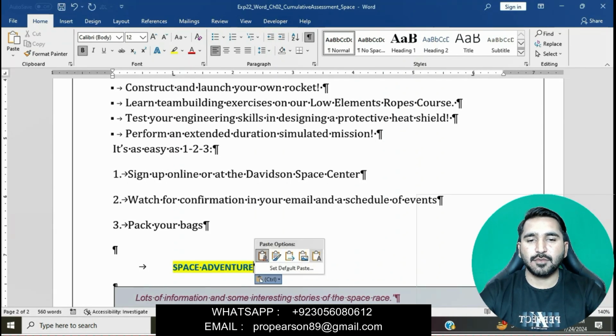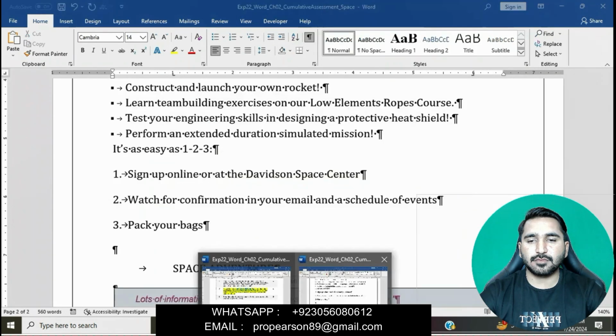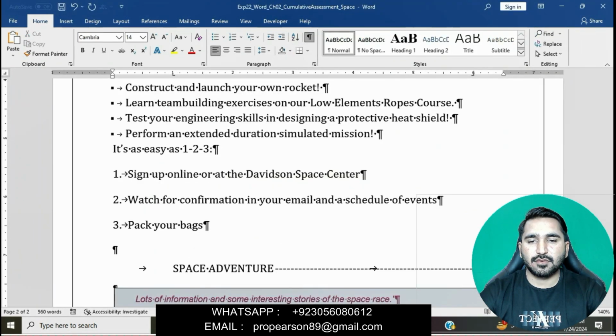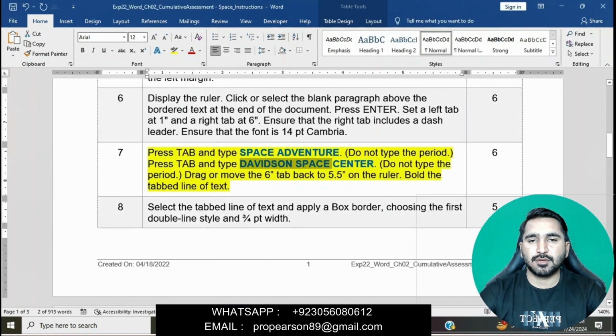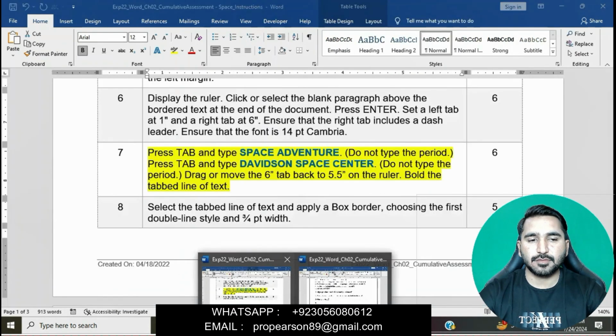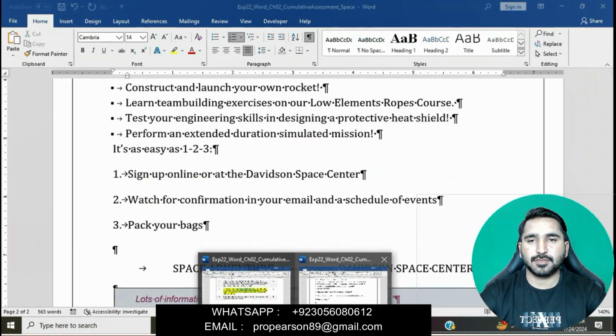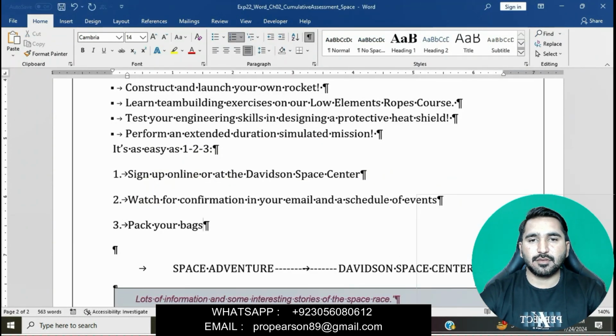Okay. Then we will press Tab and then copy and paste here Division Space Center. Okay, Division Space Center. Then drag or move the 6 inch tab back to 5.5 inches on the ruler.